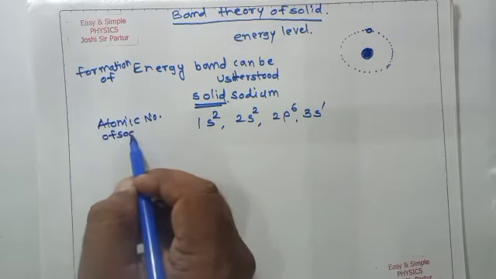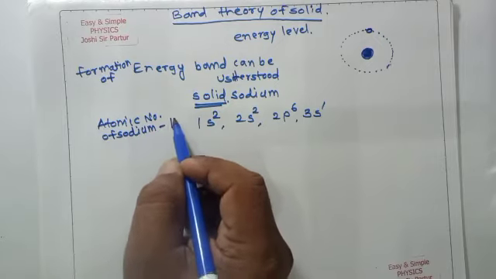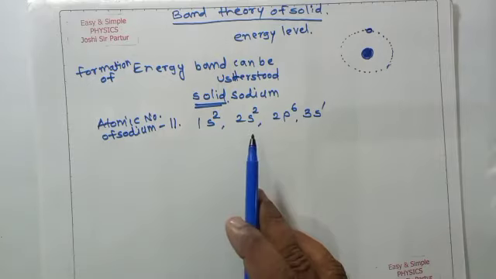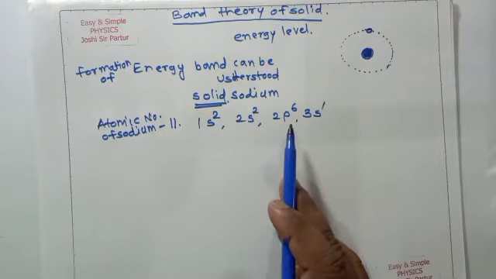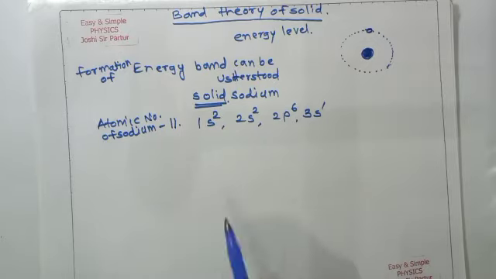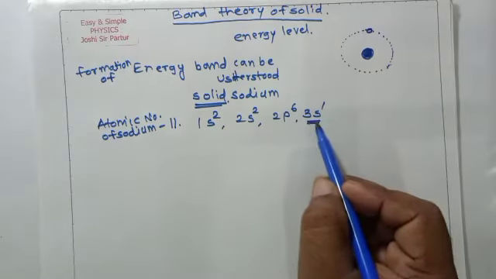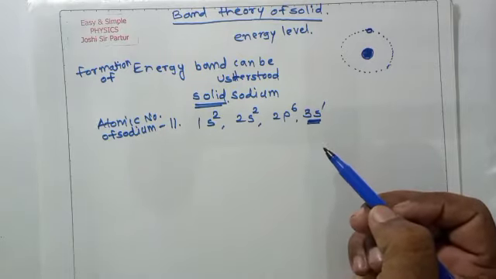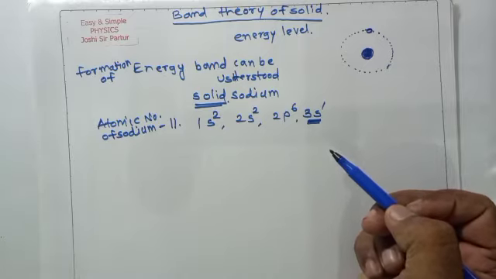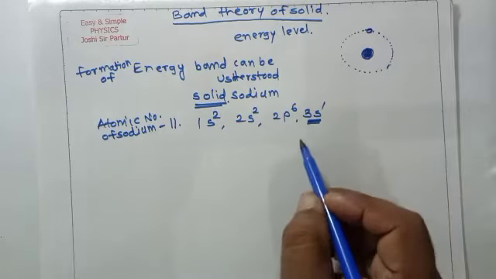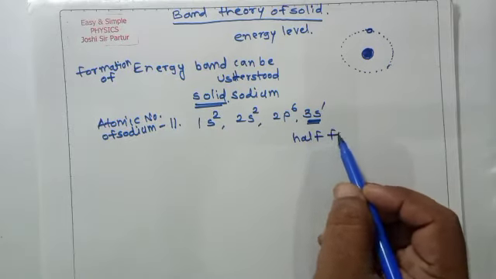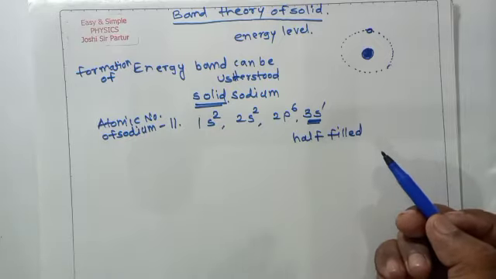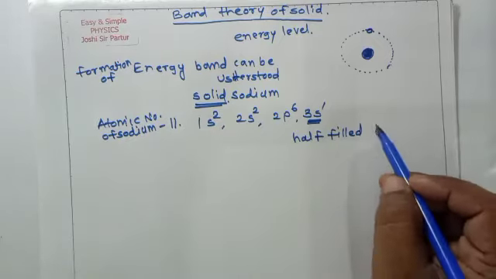The outermost level is 3s1, which can take one more electron, but it is half filled in sodium.